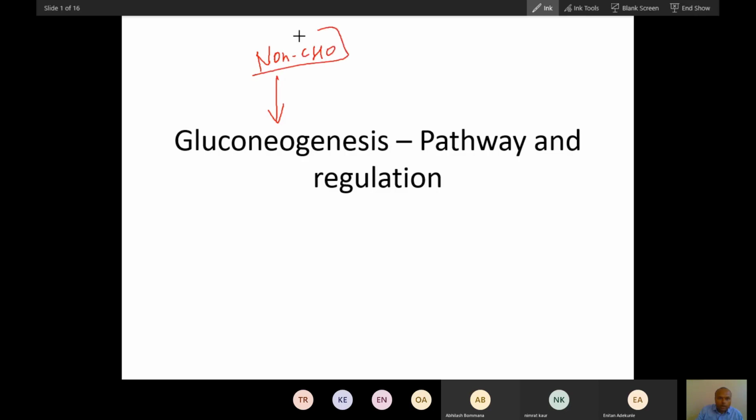So what are the non-carbohydrate sources, the nutrients? Fat, protein, and lactic acid.